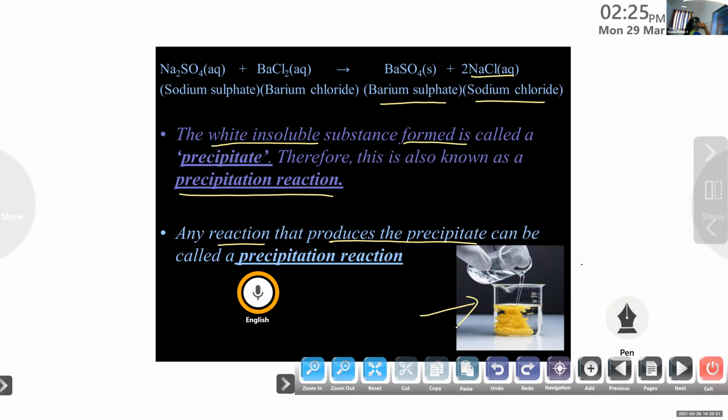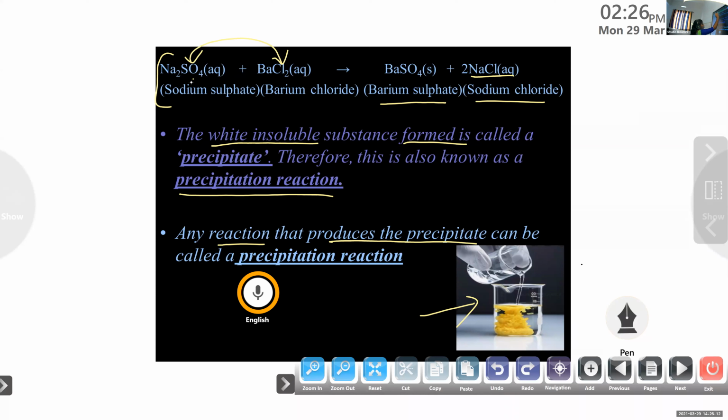Then we can check how it becomes a double displacement reaction. You can look into this chemical equation. In the previous case, that means in a single displacement reaction, one element can displace another from its solution. Here, both the sulfate and chloride ions exchange.